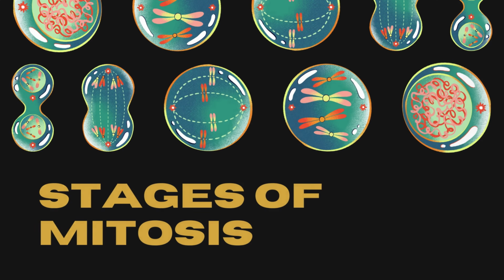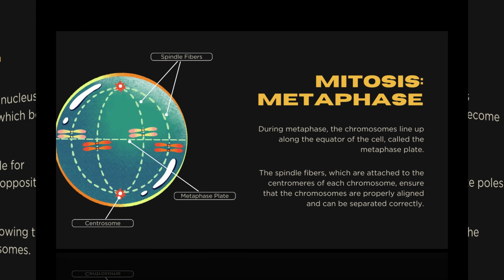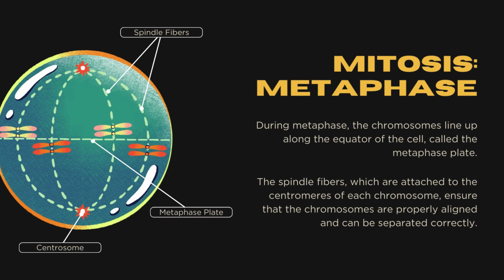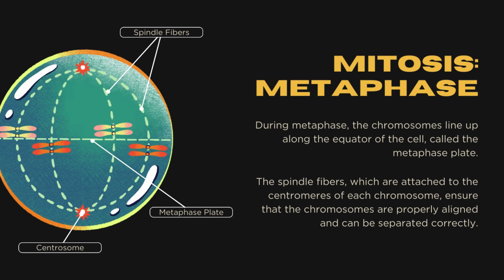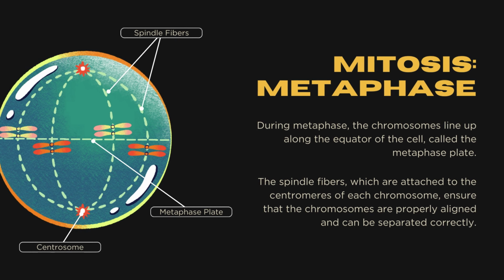Stages of mitosis. Prophase. During prophase, the chromatin in the nucleus condenses into visible chromosomes, which become visible under a microscope. Metaphase. During metaphase, the chromosomes line up along the equator of the cell, called the metaphase plate. The spindle fibers, which are attached to the centromeres of each chromosome, ensure that the chromosomes are properly aligned and can be separated correctly.